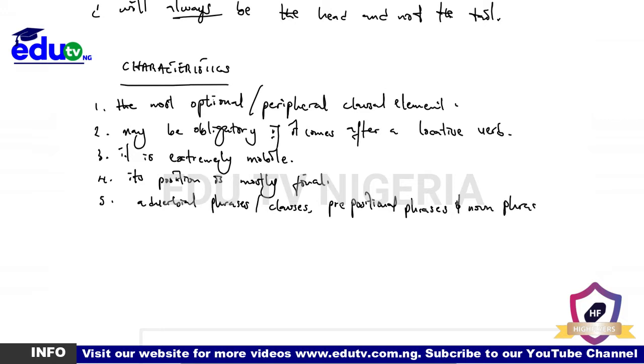But then don't be bothered about that. We'll go back to that if there is a need for us to explain further. So it is usually realized by adverbial phrases or adverbial clauses or prepositional phrases.